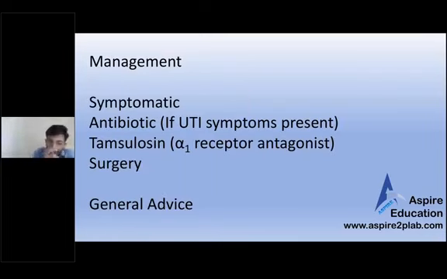Management is nothing much. Management is symptomatic actually, and give IV fluids challenge to the patient, and the patient will be fine. It depends on the size of the stone actually. The cutoff range in this country is 4 mm. If the size is less than 4 mm or 4 mm, wait and watch. Just drink plenty of water, you'll be fine. Most of the stones will come out. But if the size is more than that, maybe we have to do some interventions.